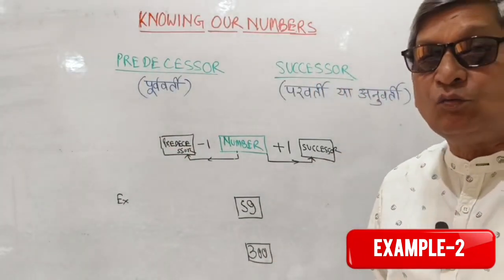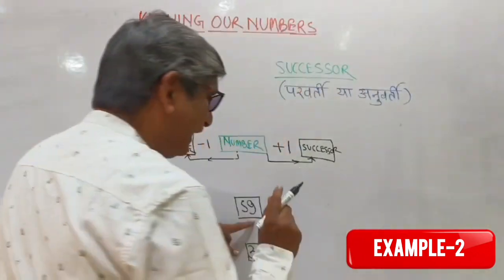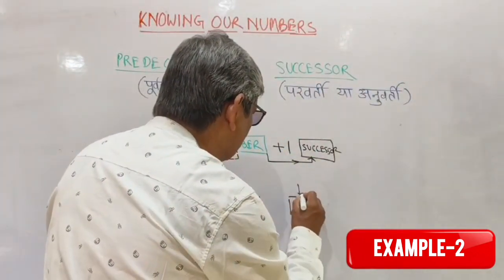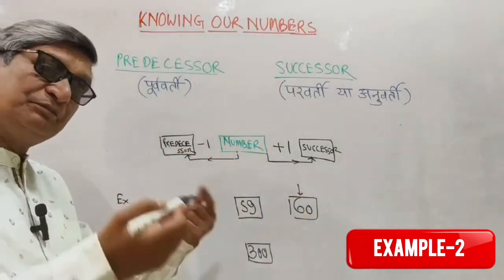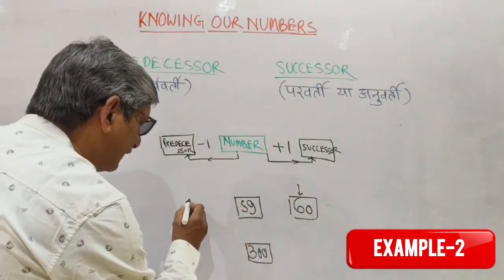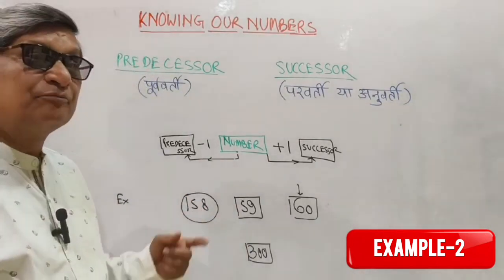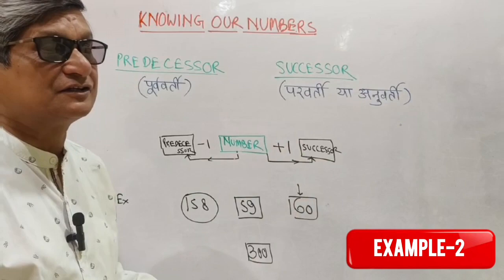You see one example, 59. If you ask what is the successor, you say 59 plus 1. So what is the successor? 60 is the successor. Are you able to understand? And what is the predecessor? 59 minus 1. 59 minus 1 means what? 58. So 58 is the predecessor and 60 is the successor.